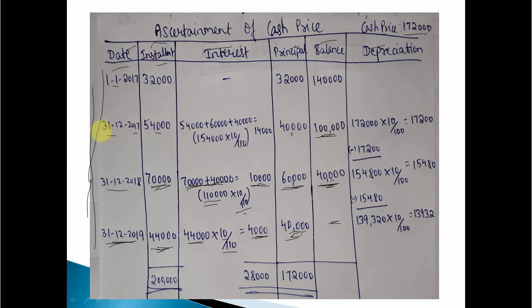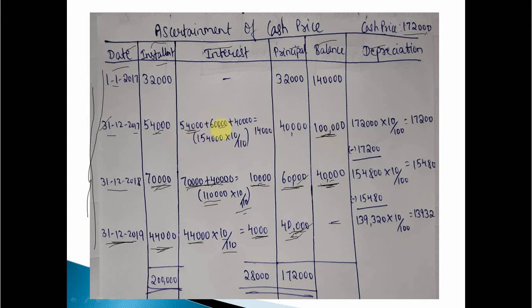So now we'll move towards the first installment. That is, 54,000 was the installment. What to do? 54,000 plus 60,000 plus 40,000, or else 1 lakh. Same way, 54,000 was the first installment, then 60,000 is the principal of the second installment, and 40,000 is the principal of the third installment. Clear? Or else we can take directly 1 lakh. What is the balance remaining here?